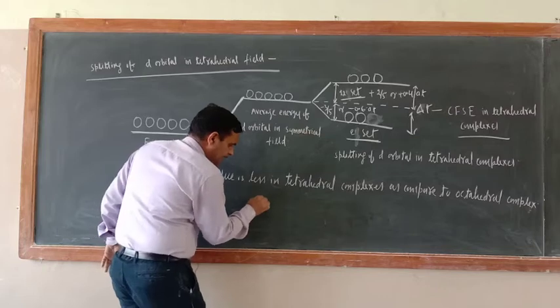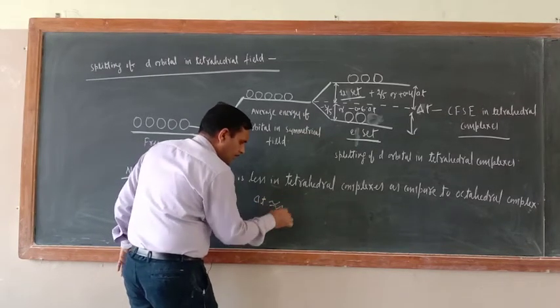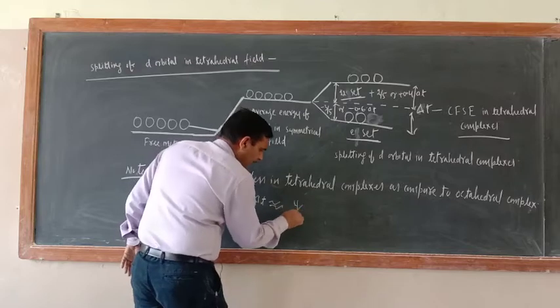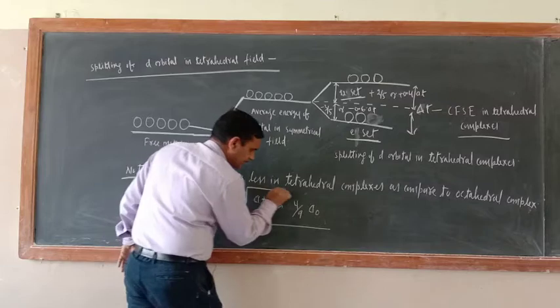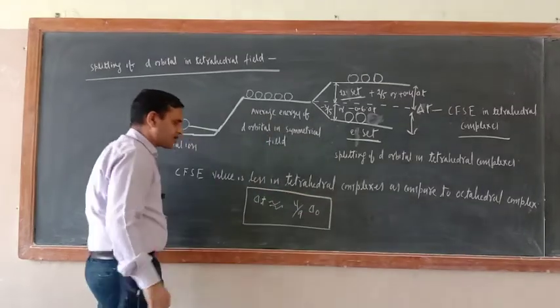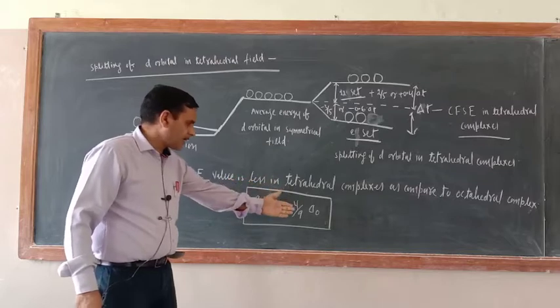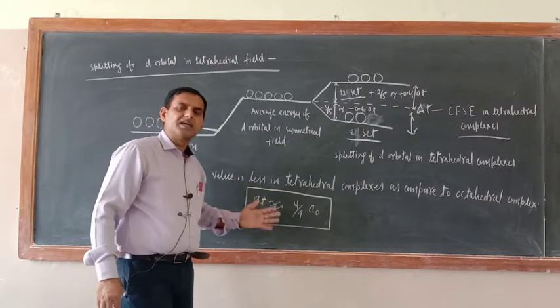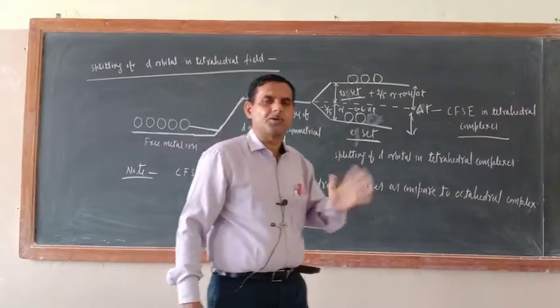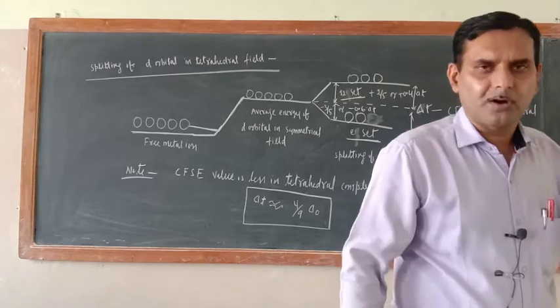And as far as the energy relation between tetrahedral and octahedral complexes is concerned, it is like that: delta t is almost equal to 4 by 9 of delta o. That is the relation in terms of energy. Means you can understand, as compared to octahedral complexes, the energy of tetrahedral is very, very less. And the reason I also told you: in octahedral the approaching ligands are 6, here the approaching ligands are 4.